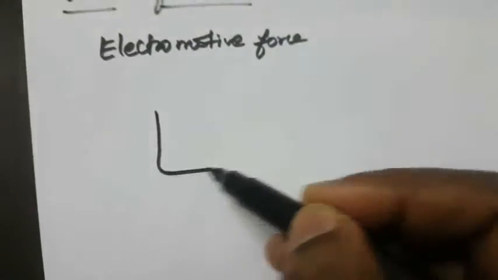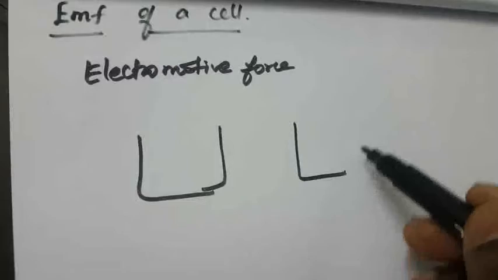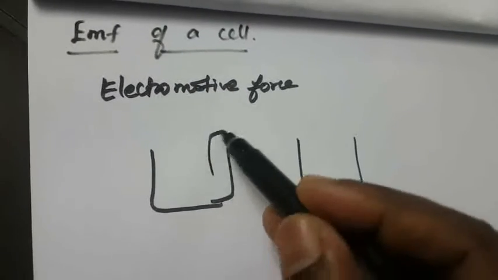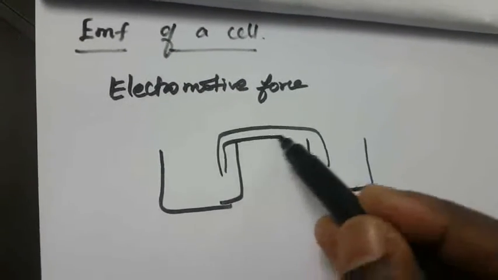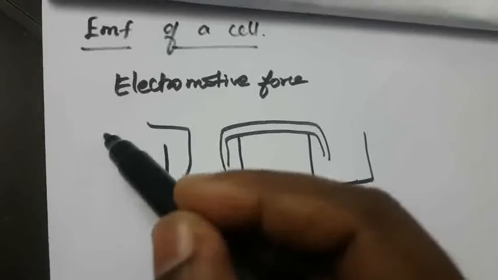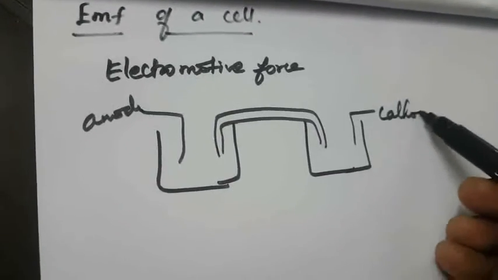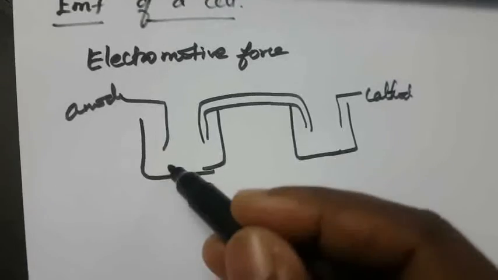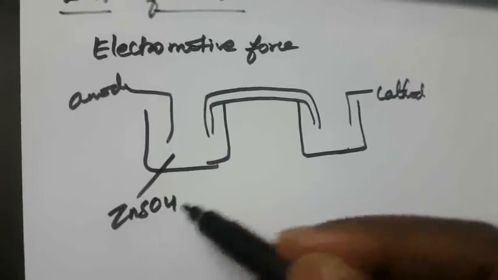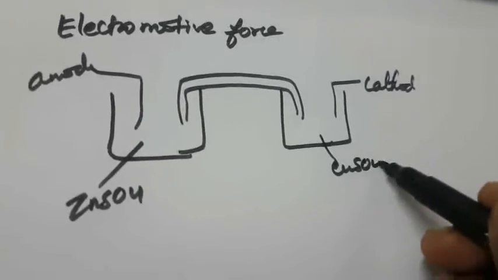So this is the Daniell cell. We already know that, no? This is one half cell, and this is the salt bridge. Here is the anode, and this is the cathode, the other half cell. That is zinc sulfate, and this is copper sulfate.